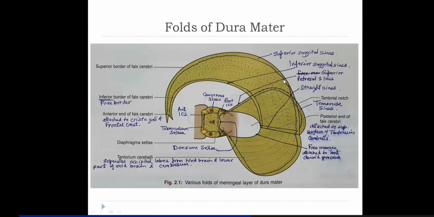The sagittal suture is only present between the two parietal bones. So the falx is attached to the margins of the sagittal sulcus, then the frontal crest, and then the crista galli.